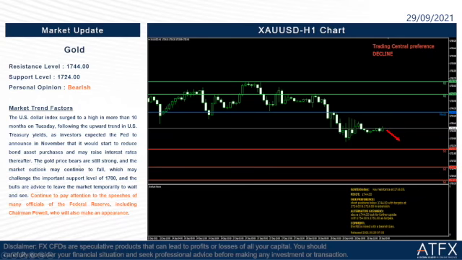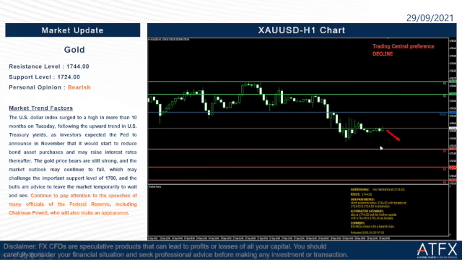So the gold price bears are still strong, as we can see there's a big trend still going strong, still a downward trend. The market outlook may continue to fall, which may challenge the important support level of 1700. So we look for these prices. The bulls are advised to leave the market temporarily to wait and see. Continue to pay attention to the speeches of many officials of the Federal Reserve, including Chairman Powell, who will also make an appearance. So for tonight, 10:45 is very important, and also 11:45.